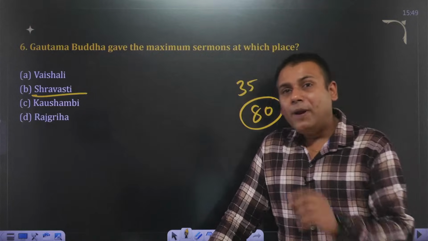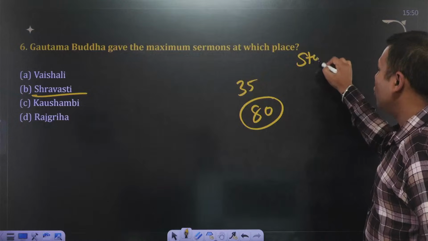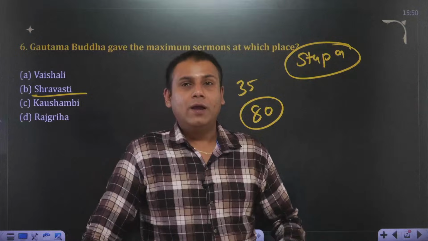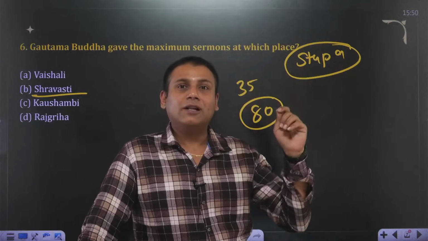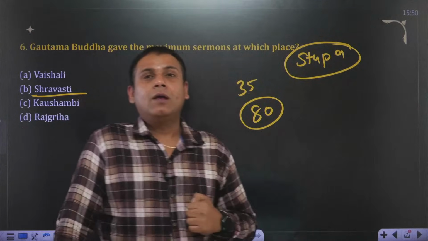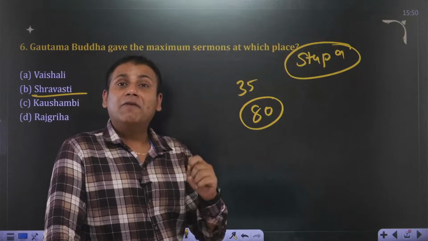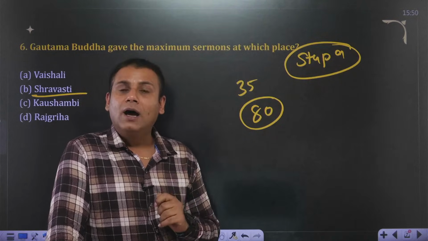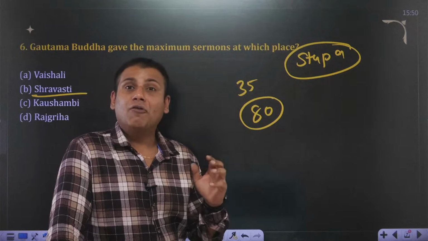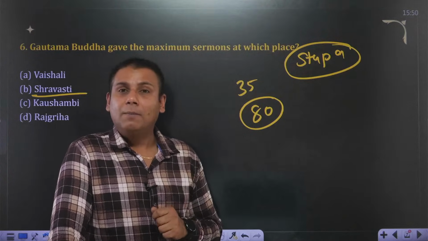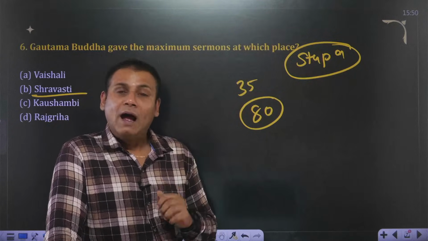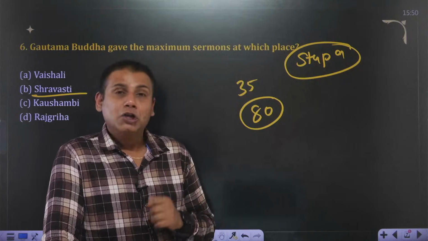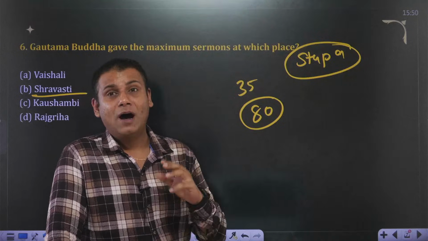Please go through stupa architecture, and usually UPSC has a tendency to ask a question on stupa architecture. As the name Shravasti struck, another stupa struck my mind, so I'll explain the point. UPSC has asked questions on terminology related to different kinds of stupas. After the death of Buddha, his body relics were distributed among 8 royal families by a Brahmin named Drona. A stupa was constructed over the body relics of Buddha. So what does stupa simply signify? Stupa simply signifies the death of Buddha or Mahaparinirvana.